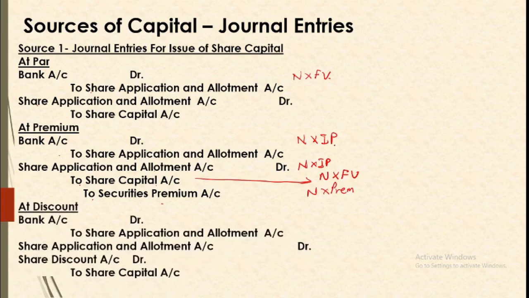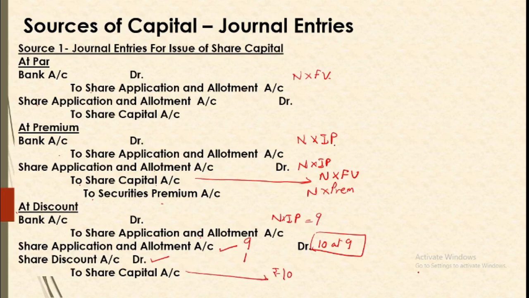Similarly, we may have issue of shares at discount. So if you are getting say shares at discount, then number into issue price will be recorded as bank to share application and allotment. So you are getting lesser money, so you will be recording discount also. Suppose you are having 10 rupees share being issued at 9. So the money that you are getting is 9 rupees, right? 1 rupee is the discount and total capital being created will be 10 rupees.